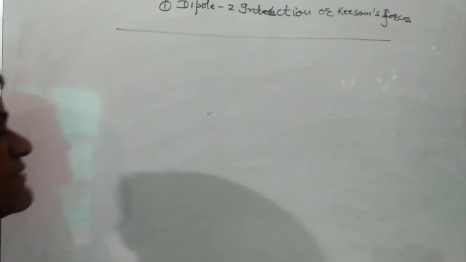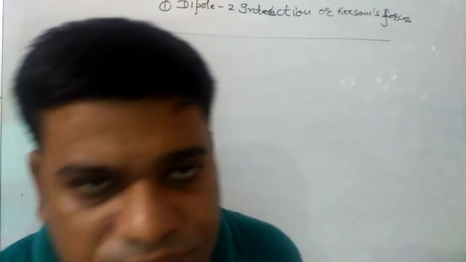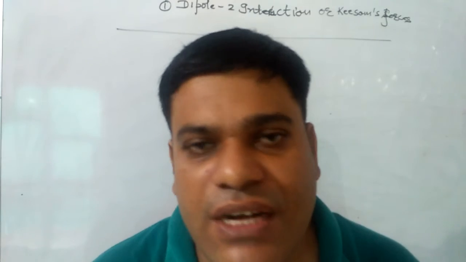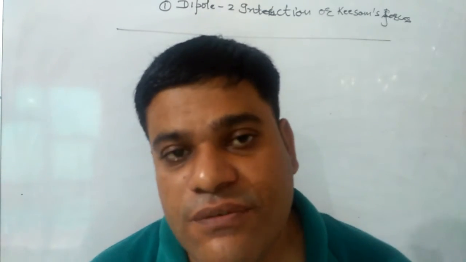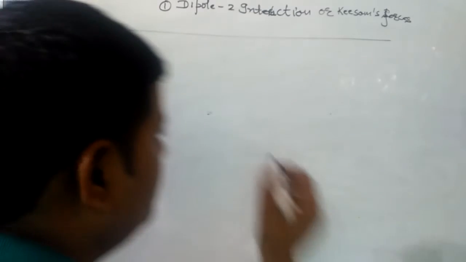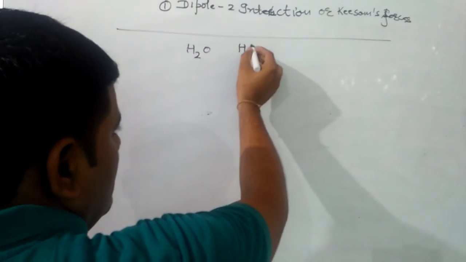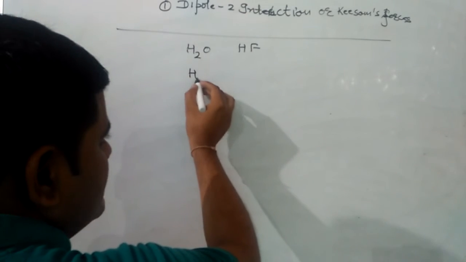As from the name dipole, these are the van der Waals forces between two polar molecules. For example, between water and HF, the forces of attraction will be dipole-dipole interaction, or water and HCl.